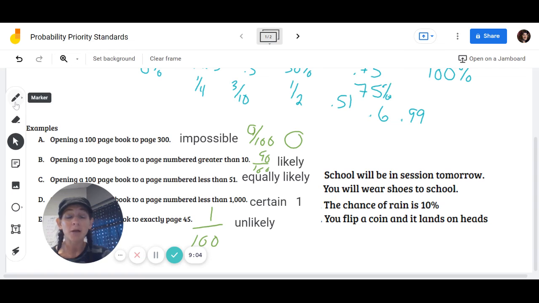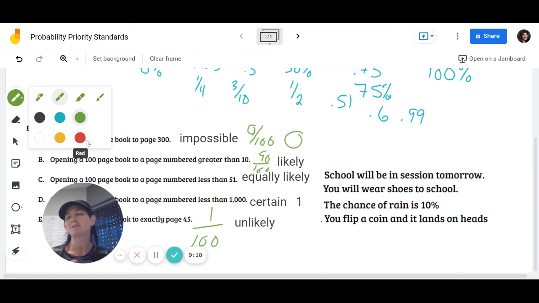So I would say, because we can't predict the future, but we can know what's pretty close to happen, I would say that school will be in session tomorrow. That's likely.